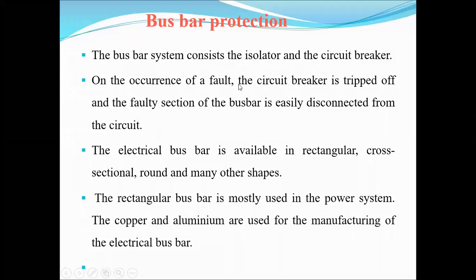If any fault occurs in the bus bars, the circuit breaker trips off and the faulty section of the bus bar is easily disconnected from the supply. If any faults are obtained in the bus bars, then automatically the circuit breakers isolate the bus bar section and it is easily disconnected from the system.